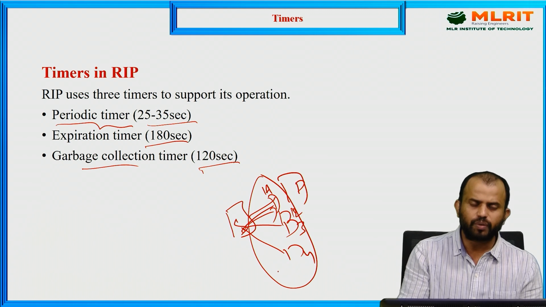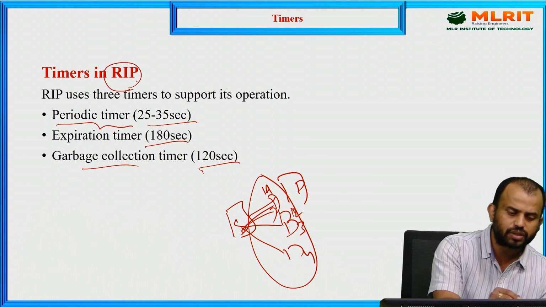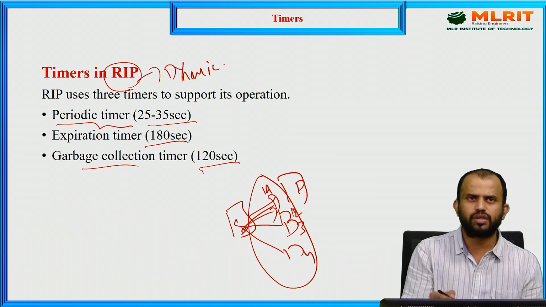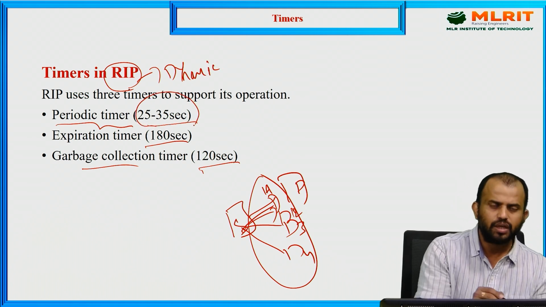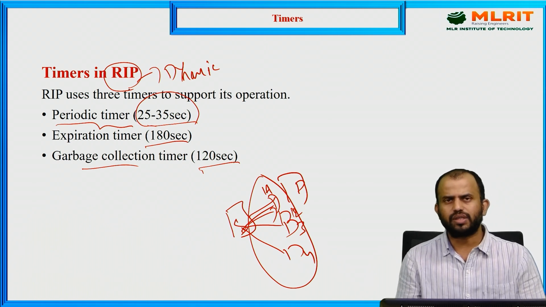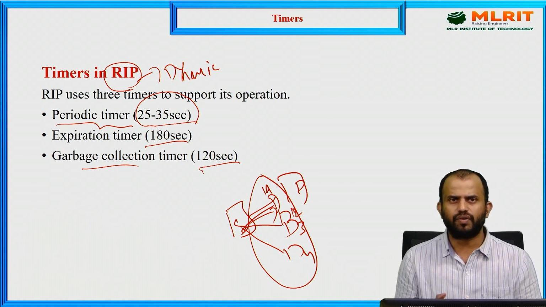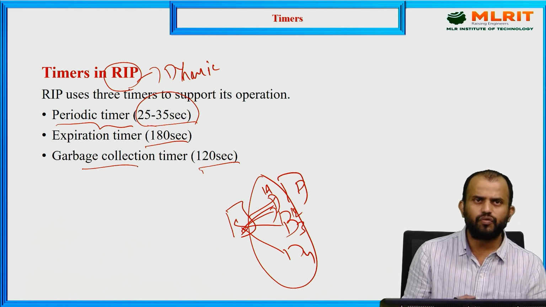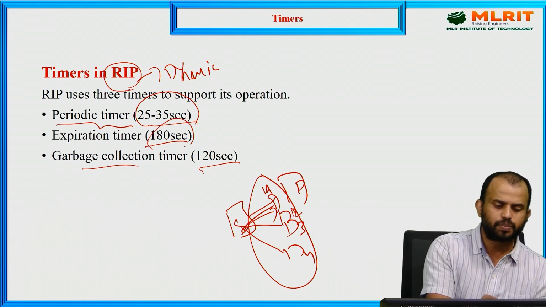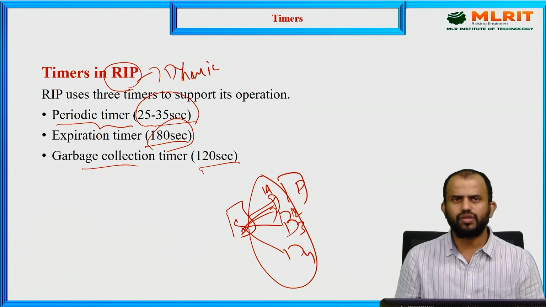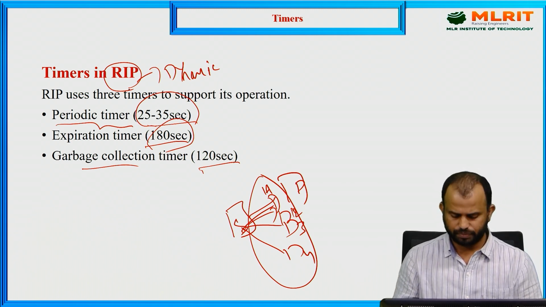So information is transmitted through this host mechanism. How is the information updated periodically? Because RIP is supported as a dynamic system, which means it periodically updates information. Every 25 to 35 seconds it periodically updates the timer values. But after 120 seconds, if any information is not updated, not given, we call that the garbage collection timer. And even though information is not received, the timer values should expire. After 180 seconds the entries expire and we shift to the next connection mechanism.